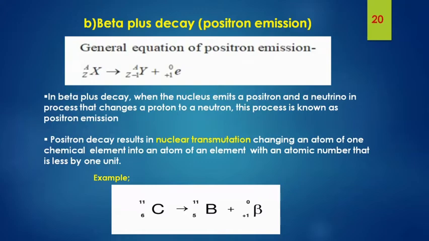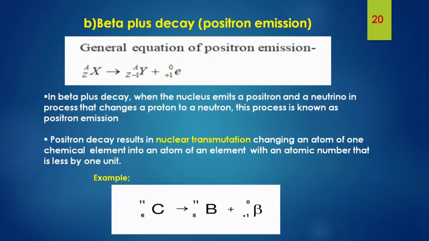Next is beta plus decay, or positron emission. It is also called positron emission because a positron is being emitted. The general equation of positron emission is that a nuclide X undergoing beta plus decay emits a positron and a neutrino. That is the result of a process that changes a proton to a neutron. Its atomic mass remains the same, and in contrast to beta minus decay, atomic number is decreased by 1 unit.